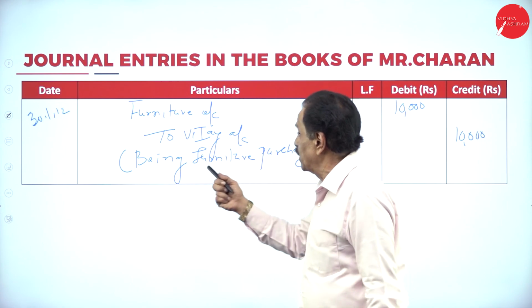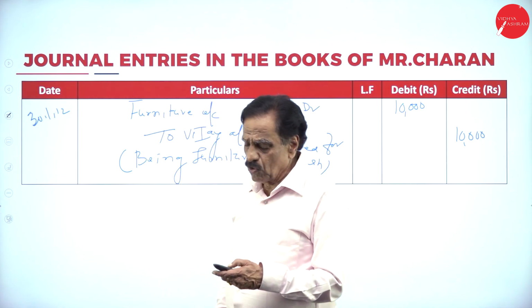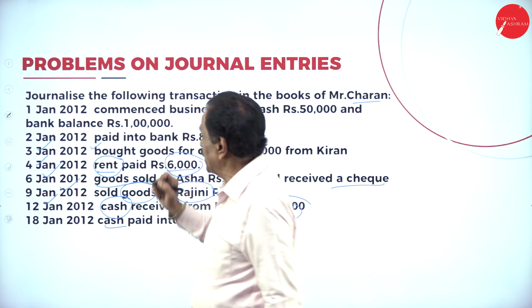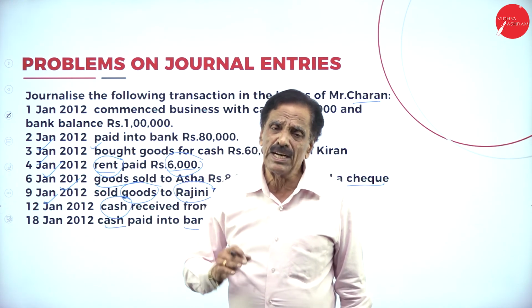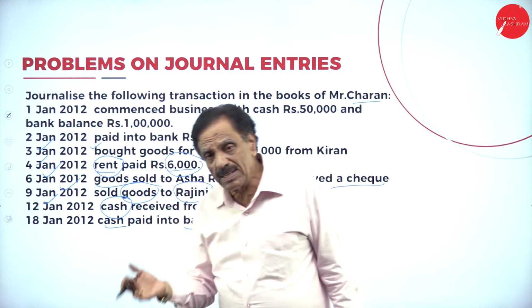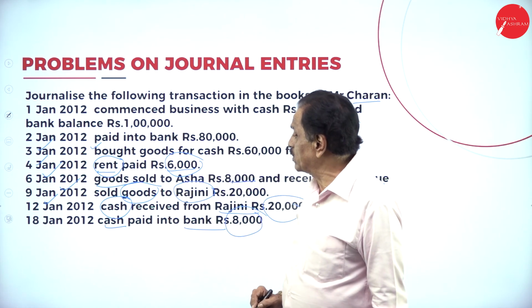Furniture account debtor to cash account. I think you have followed. If you want, you can go through it once again. Commencing the business means cash is coming in, cheque is coming in. What's the entry? Cash account debtor, bank account debtor to capital account. Next entry, paid into bank. Who is the receiver? Bank. What is going out from you? Cash. Entry: bank account debtor to cash account.